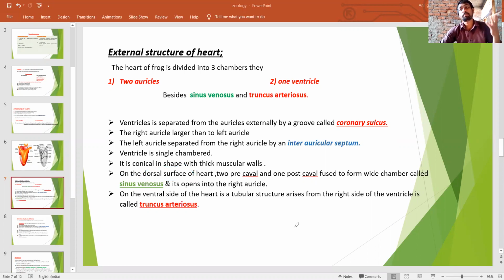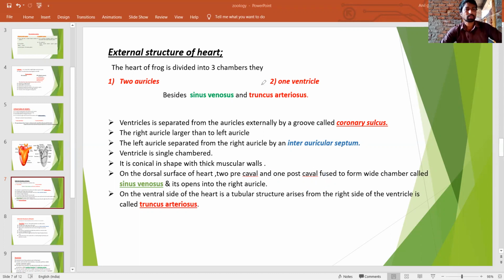It is formed by two precaval veins and one postcaval vein. The precaval veins are called the superior vena cava, and the postcaval vein is also known as the inferior vena cava. They fuse to form a wide chamber called the sinus venosus.